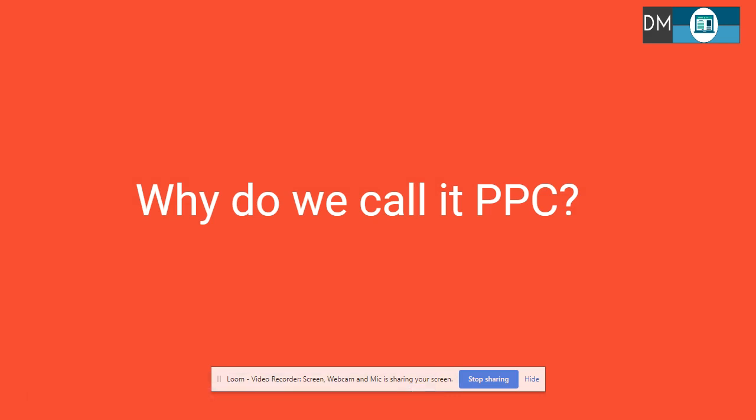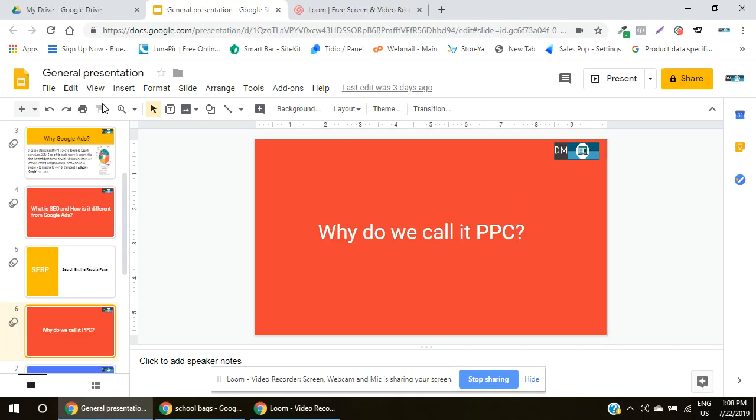So why do we call it PPC? PPC is the pay per click model. PPC is, every time the user clicks onto an ad, would the advertiser be charged? So every time a user is clicking on an ad, the advertiser would be charged. However, if the impression is coming, he would not be charged. So I'll just show it to you by an example. Let's move ahead to the Google search engine results page once again.